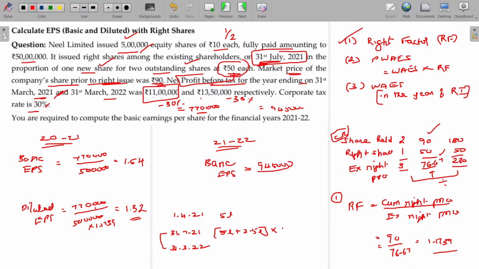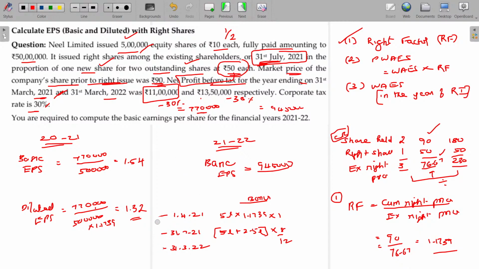So into 8 by 12. But don't forget, here there is a bonus component, being 0.1739, so you have to multiply with 1.1739.